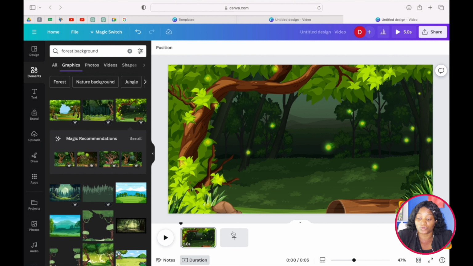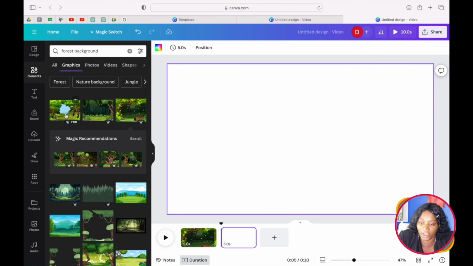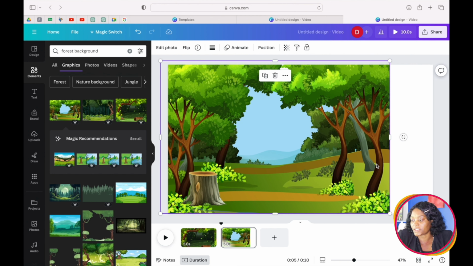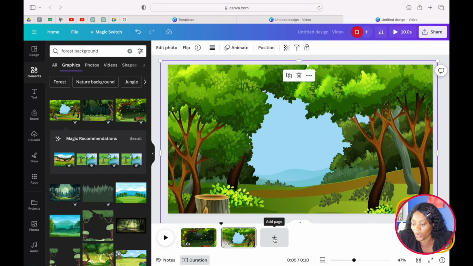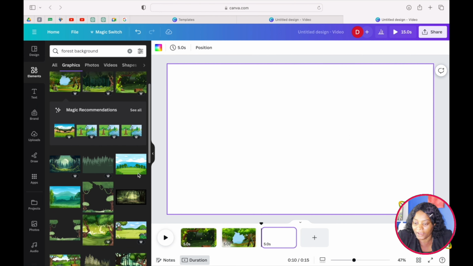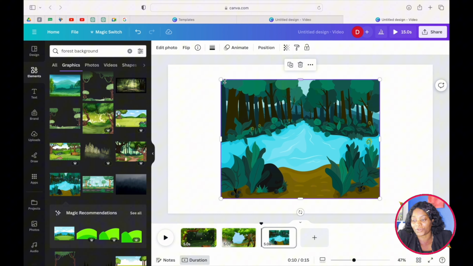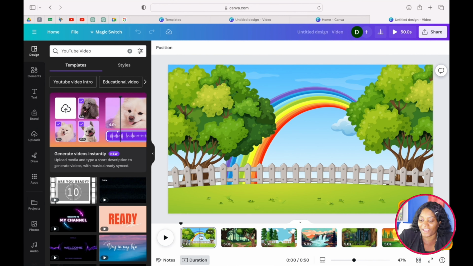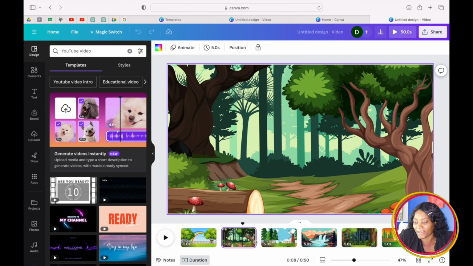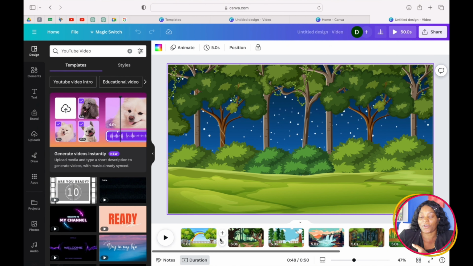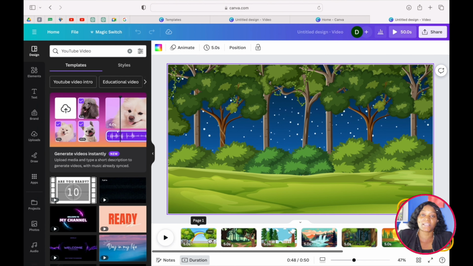If you are not able to do that, let me do the next one. If you are not able to do that, if you take it like this, you can also just drag it like this. Drag it to the end and just make it to fit. So you add a new page here, and then you can select as many as you want depending on what your story is talking about. So I've gone ahead and I've selected the images for my entire story, and I've arranged them based on my story.